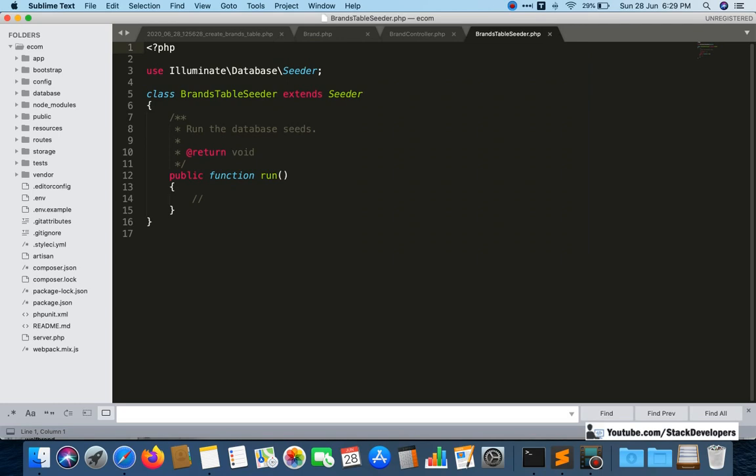Brands table seeder now exists. Okay, so now we will add our query here to insert the brands, the dummy brands we want to insert. So we will add dummy brands here, like this one, dollar brand records.